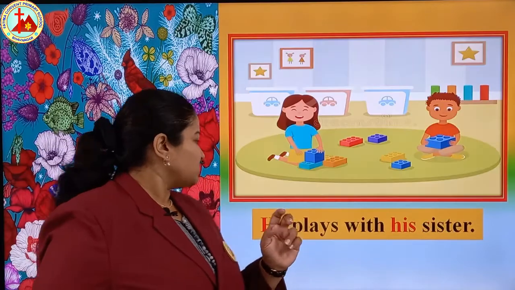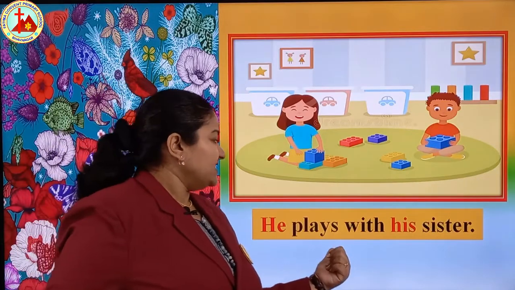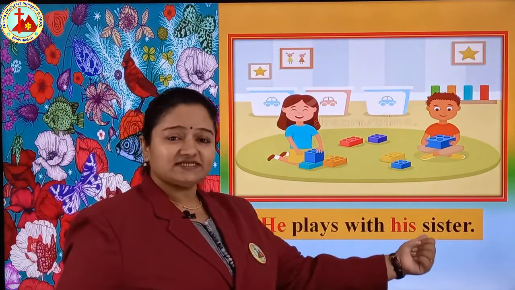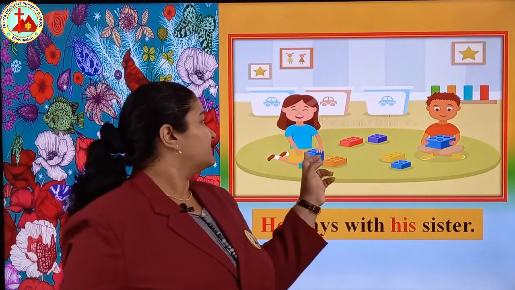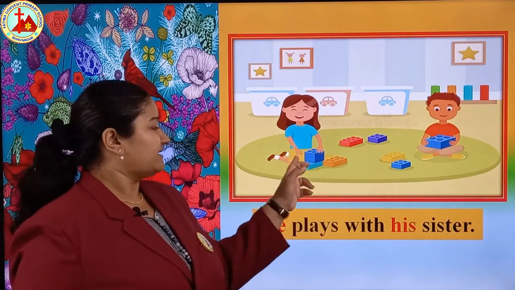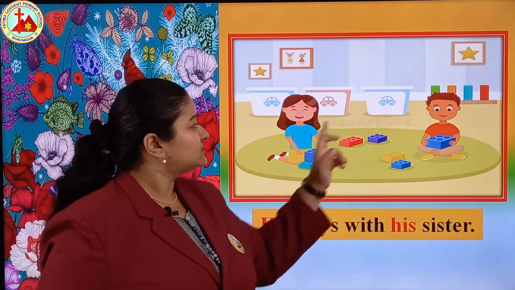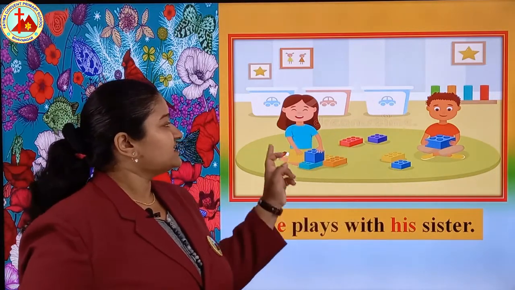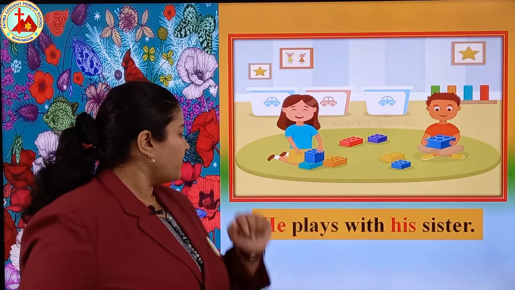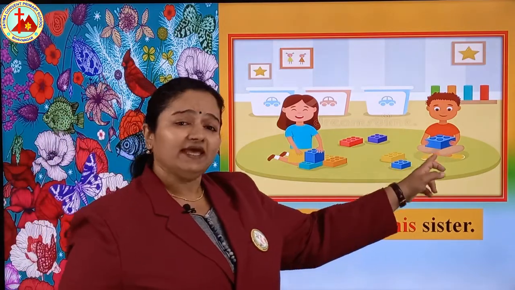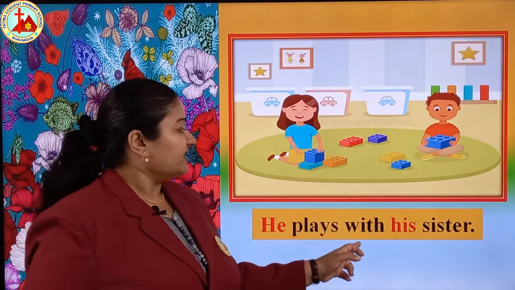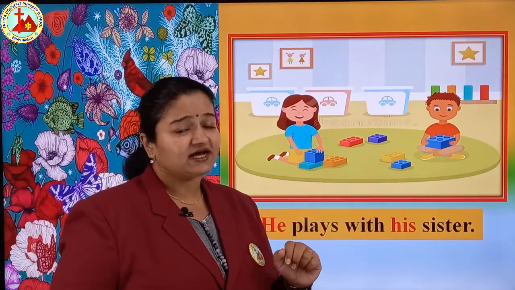Next one is he plays with his sister. Here you can see one boy is playing with one girl. So that girl belongs to this boy. This girl is the sister of this boy. So for a boy we use he. He plays with his sister. Understood?